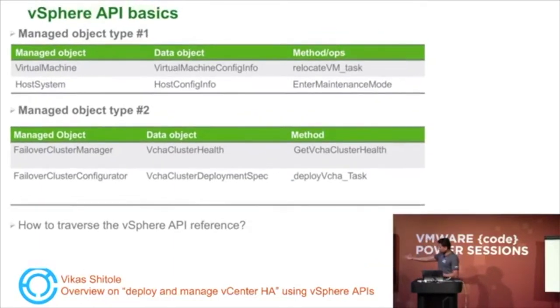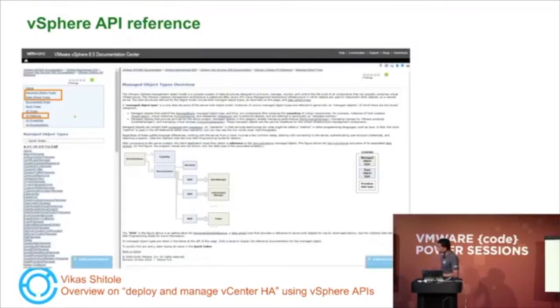So now, how do we traverse the vSphere API reference? Based on what we talked about, the three building blocks are managed object, data object, and methods. Let's take an example. Say there is a use case where you want to create a snapshot of a virtual machine. Now, how do you go about traversing through this vSphere API reference? The vSphere API reference is nothing but documentation about the APIs, available through vSphere.